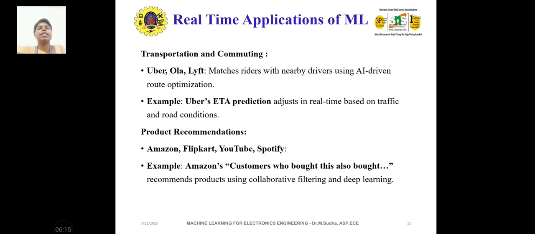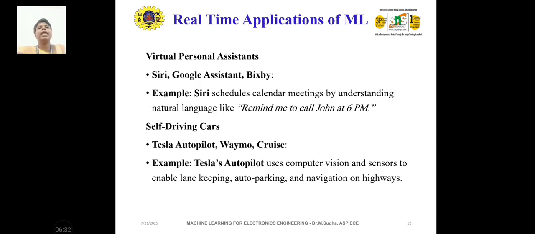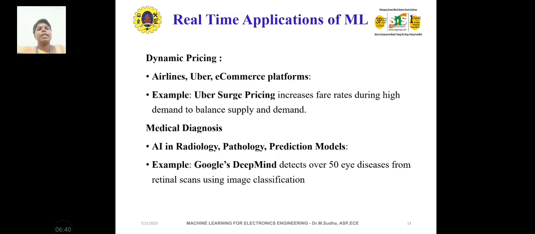And coming to transportation and commuting, Uber and Ola, we use these also in real time applications. Likewise, product recommendation: on Amazon and Flipkart, once we buy a product, it again gives recommendations based on our feedback and star rating. As well as virtual personal assistants like Siri and Google Assistant, and self-driving cars like Tesla and Waymo, all of these are used in real-time applications. And dynamic pricing is exactly airlines, Uber and e-commerce platforms.